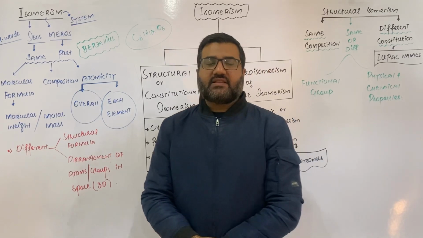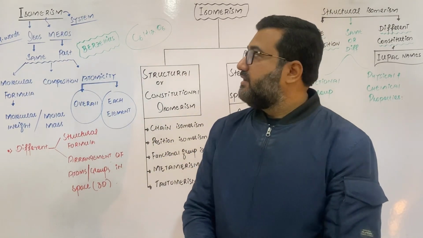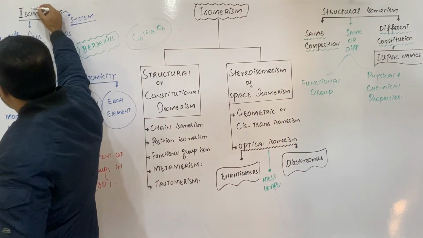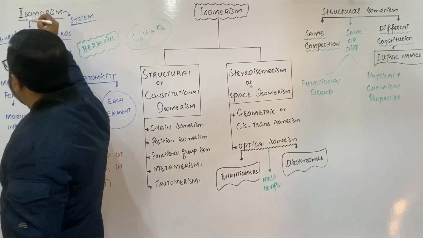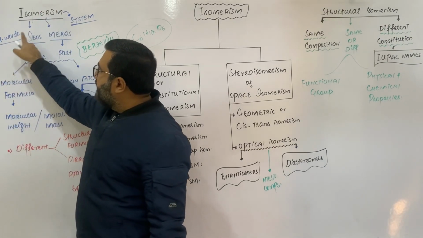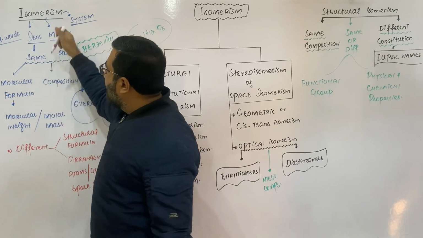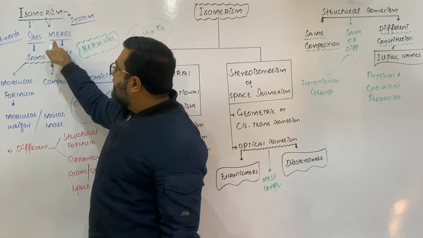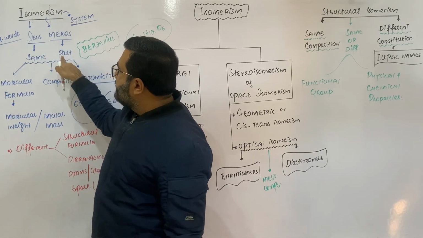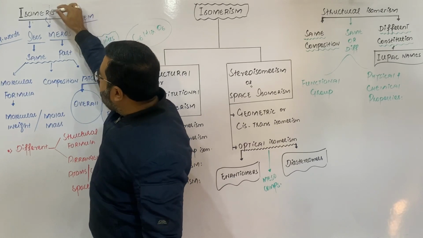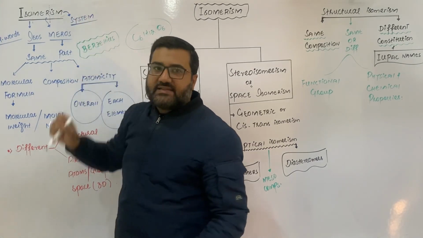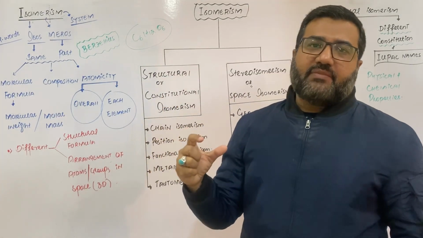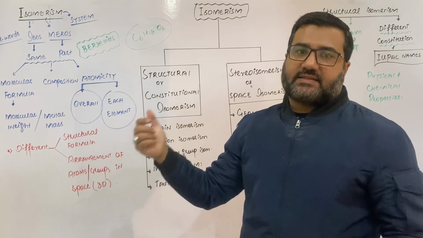Now let us first discuss the etymology of isomerism. The word isomerism consists of three parts. The first one is iso. This part is derived from the Greek word isos, which means same. The second part is mer, which is derived from the Greek word meros, which means part. And the third one is ism, which represents system. So the word isomerism simply means same part system.